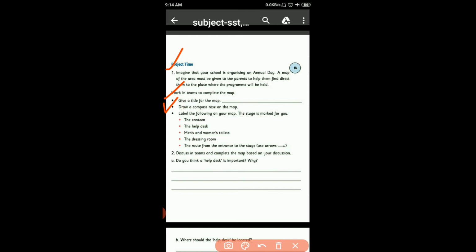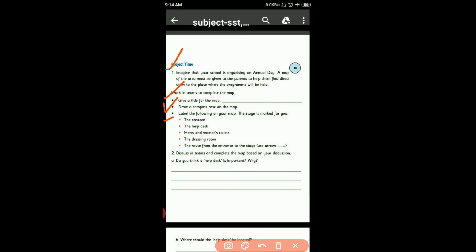Draw a compass rose on the map. Compass rose draw करें. What is the use of compass rose बेटा? क्या compass rose का क्या use है? क्या करता है compass rose? A compass rose is a symbol that shows the four main directions: north, south, east and west. So what is the use of compass rose? Compass rose helps us to find out the direction.